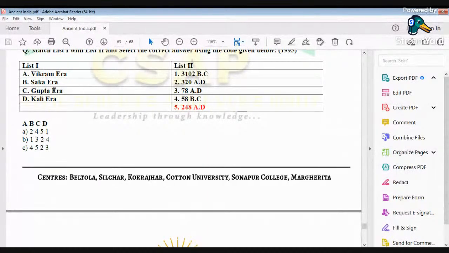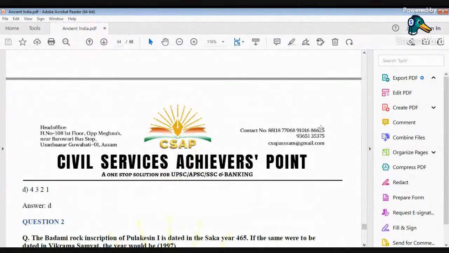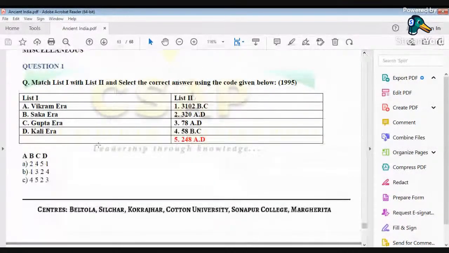Now, Vikram era is again very important, and the correct option in this case will be option number D. Option D has 4 3 2 1, which means A is 4.